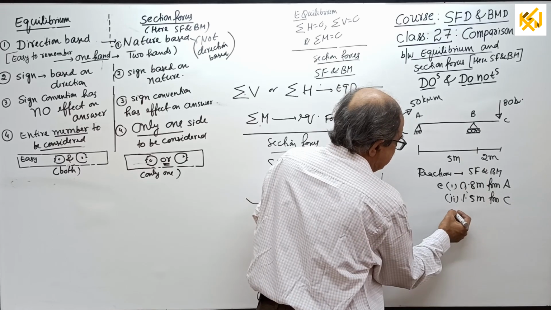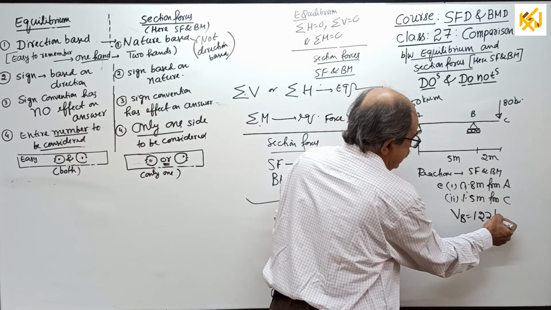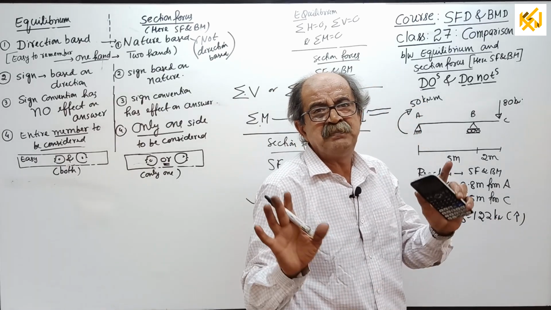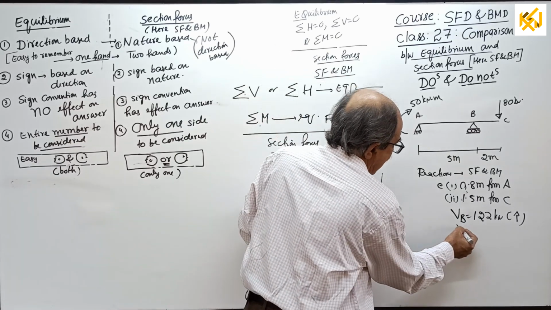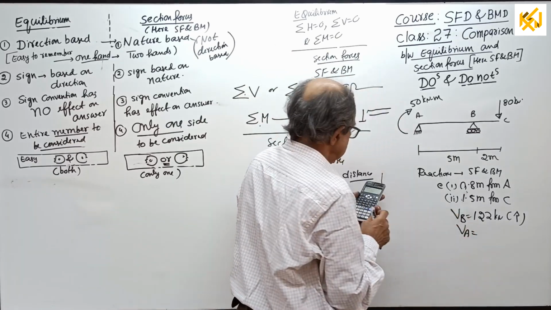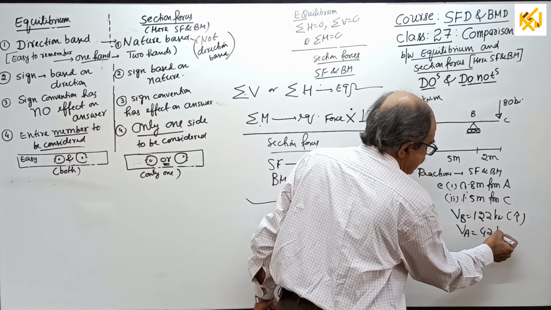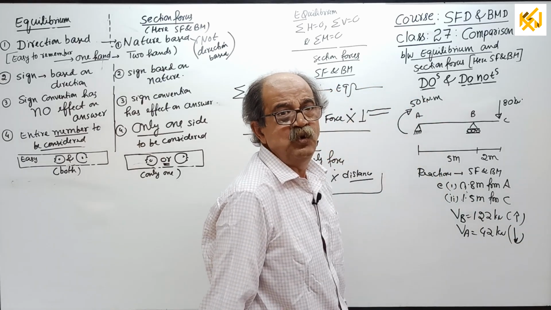Your reaction VB will come 122 kilonewton in the upward direction. See, I am not using plus and minus. And your reaction at A will come 42 kilonewton in the downward direction. I set the question for downward reaction.